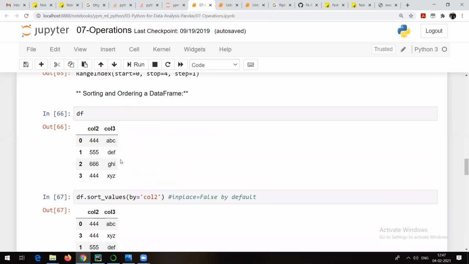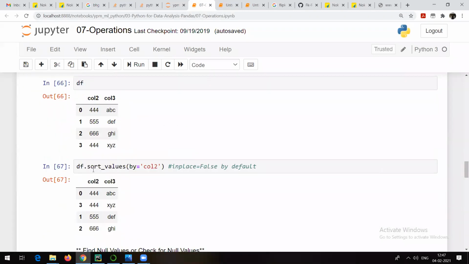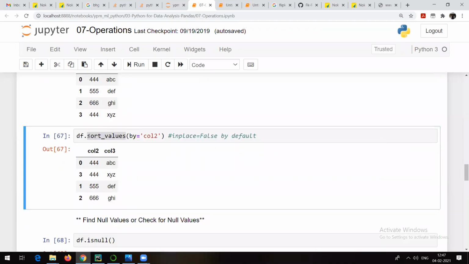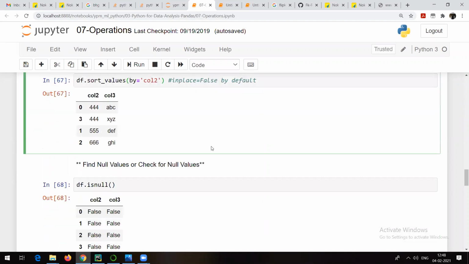Okay, this is my data frame. You have sort_values also. It is going to sort the values according to the column which you want. For example, df.sort_values is going to sort according to column 2. It is in ascending order by default. And inplace equal to False by default, which means it will not be done permanently. If you want, you can make use of the inplace equal to True option.